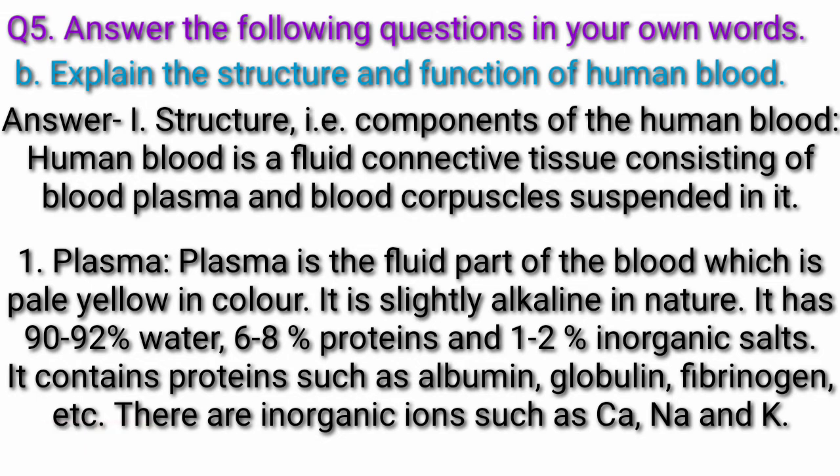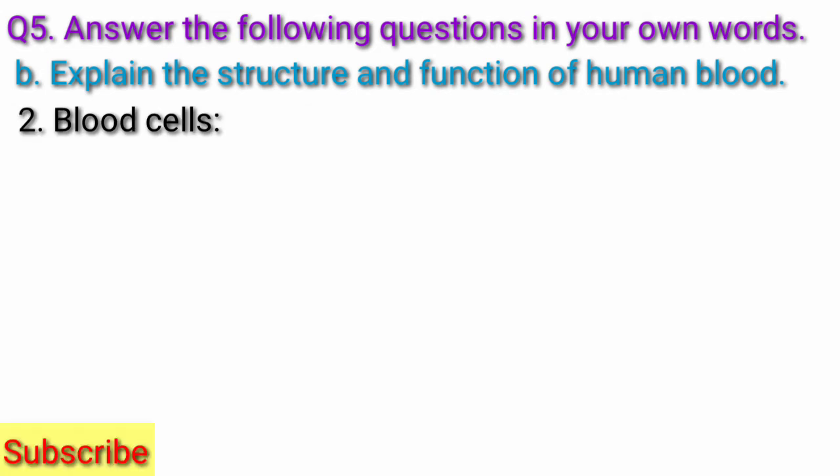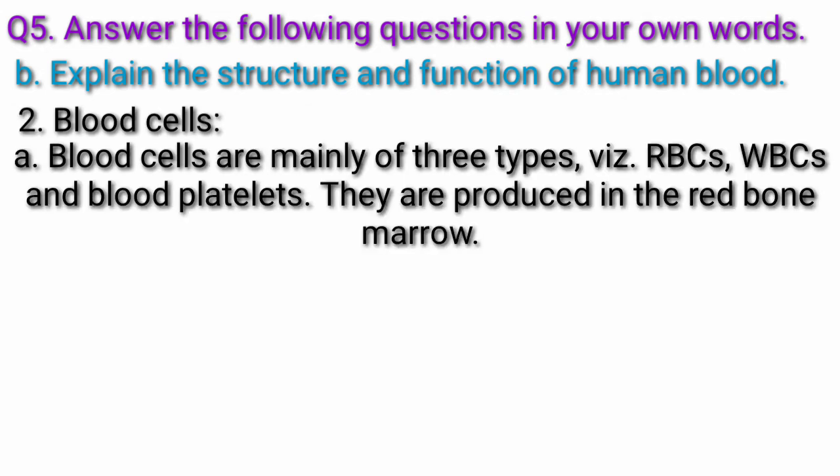It contains proteins such as albumin, globulin, fibrinogen, etc. There are inorganic ions such as Ca, Na, and K. Second, blood cells. Blood cells are mainly of three types: RBCs, WBCs, and blood platelets.